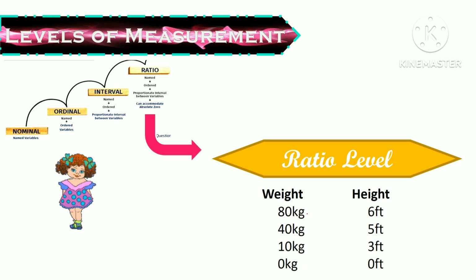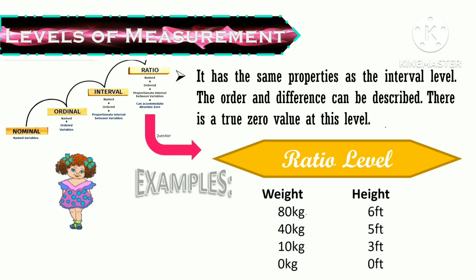Okay, as you can see, naka-rank or naka-order from highest weight to lowest weight. And then we can know the difference, right? Like 80 kilograms minus 40 kilograms, that is 40, so on and so forth. And then, here, it has a true zero value already.